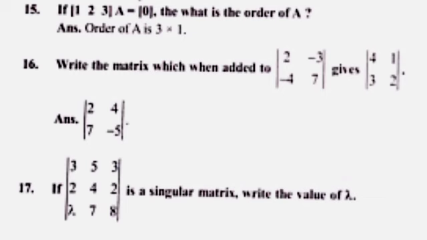And there is question number 15. Question 15 is to find the order of A, which is here 3 cross 1, by simply applying the product rule. Order of a matrix can be evaluated. This is a question for 2010. And the next is question number 16, to find a matrix which when added with one matrix gives another matrix. Simply subtracting, I get the answer. Question 17 was a question for 2015 and a simple question.